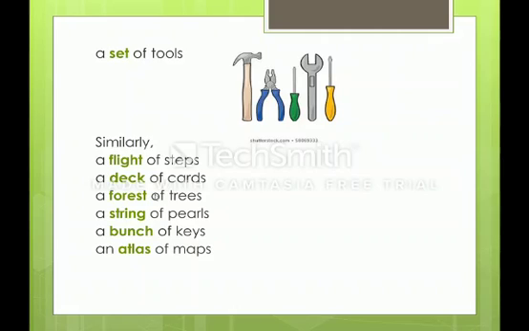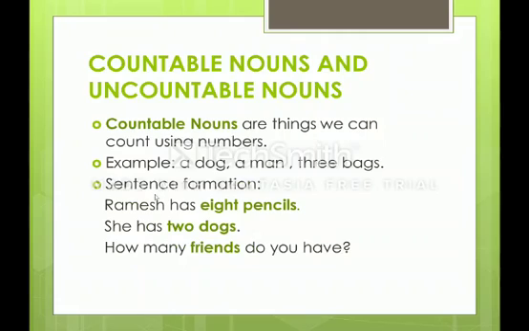Now let us move to the next category. Countable nouns and uncountable nouns. Countable nouns are things we can count using numbers. So anything that you can count will come under the category of countable nouns. For example, a dog, a man, 3 bags.